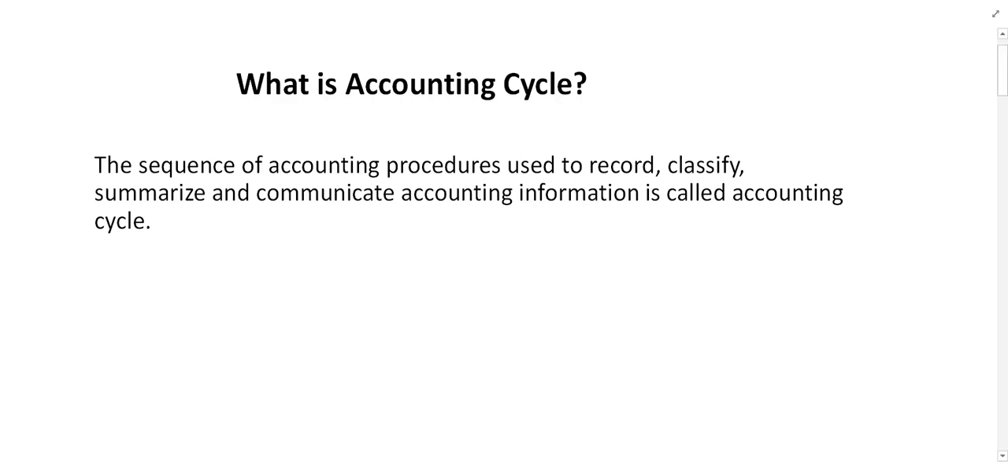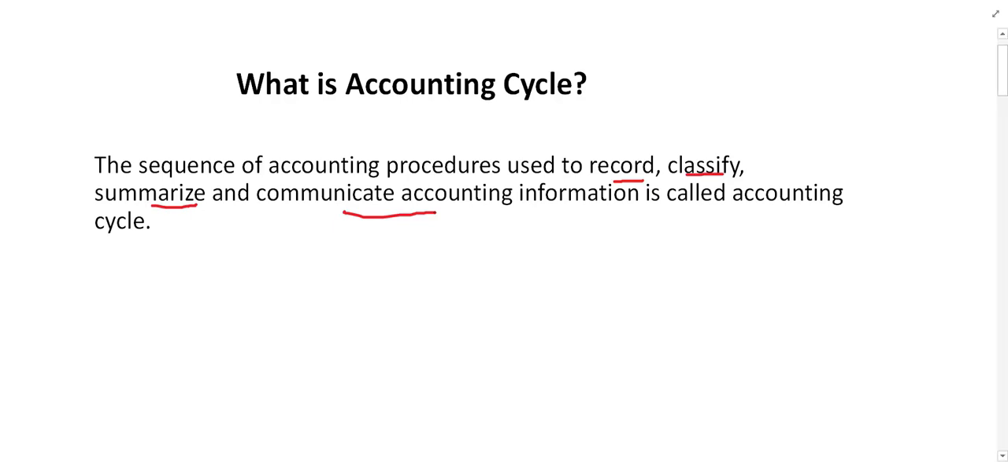Bismillahir Rahman Rahim. The next topic is what is accounting cycle, right? Accounting cycle simply can be defined in this way. The sequence of accounting procedures used to record, classify, summarize, and communicate accounting information is called what? Accounting cycle. Accounting cycle is the process, we can say. It is a process which starts from recording, and after that it goes for classifying, and after that it goes for summarizing, analyzing and interpreting, and finally communicating the accounting information to the users.